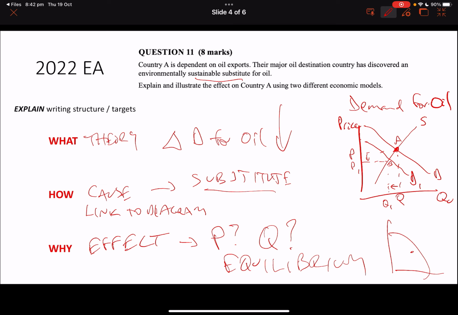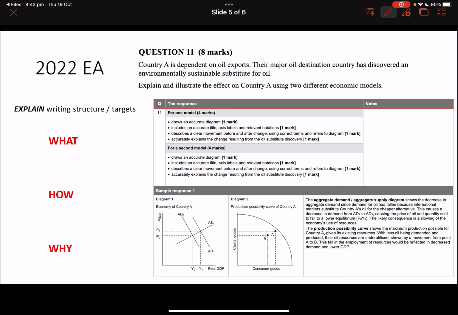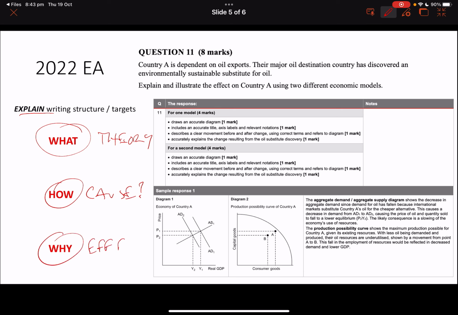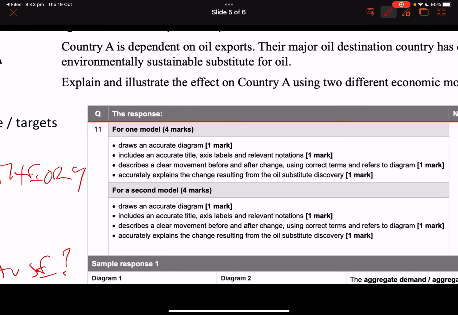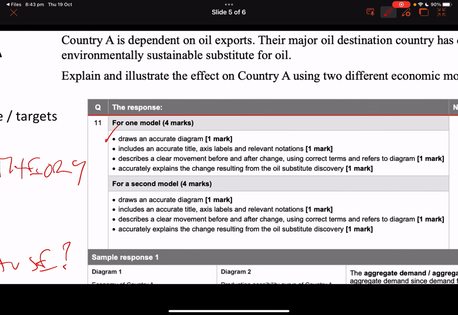So you can check the marking guide on this one here, okay? But let's look at how it appears now. Once again, this explains structure for a what or a theory, how, maybe call it a cause, and why, maybe that's the effect at this point. Okay, so once again, we're going to look at the first stage here. Draws an accurate diagram. Includes an accurate title, axis labels, and relevant notation. So if you just get your diagram correct, you've got 2 marks. And if you do that for both of them, you've actually got half the marks of the question.